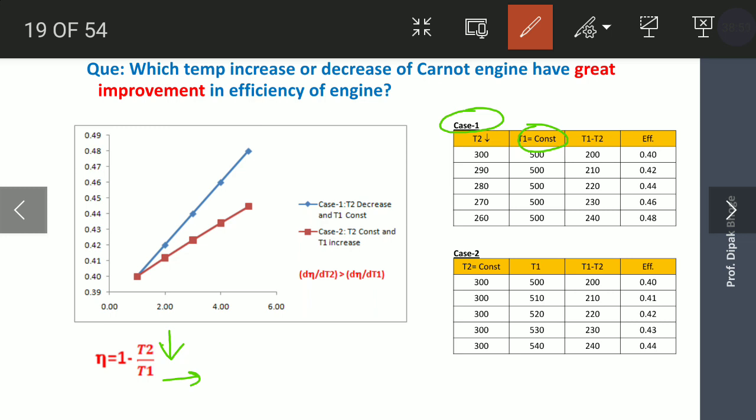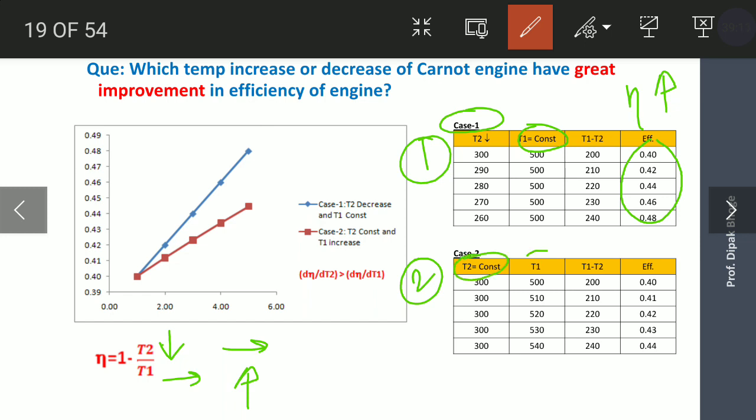If you look at the last column, efficiency is increasing. Case 2, in which T2 is kept constant and T1 is increased. Then again we observe an improvement in the efficiency.